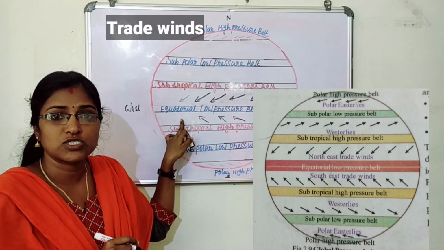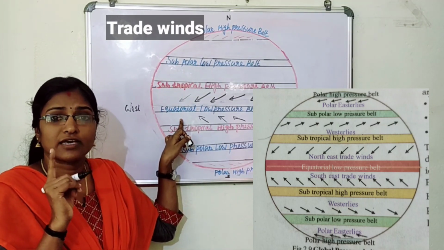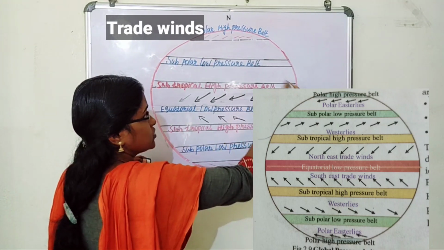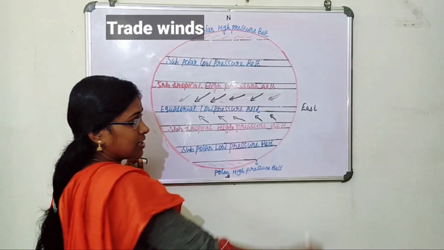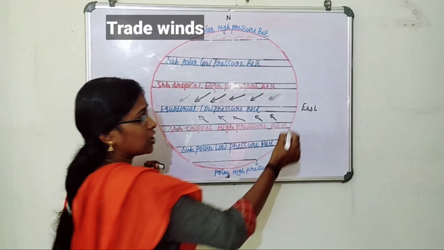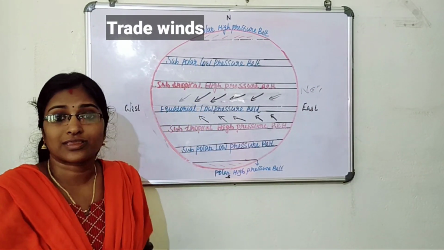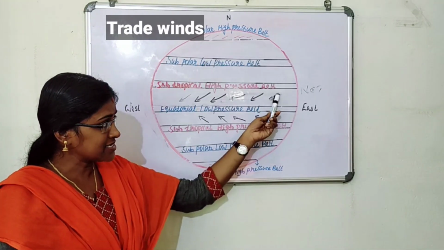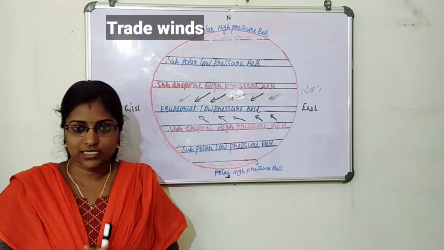In northern hemisphere and southern hemisphere, listen. In northern hemisphere, the wind blows from northeast. This is north, this is east. Northeast in the northern hemisphere. That's why these are known as northeast trade wind. As this wind blows from northeast in the northern hemisphere, these are called northeast trade wind.